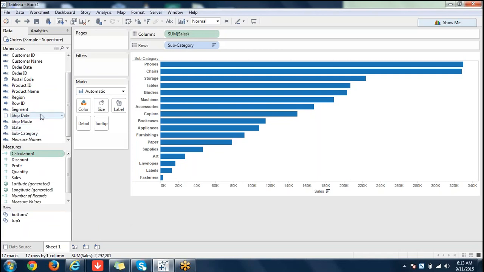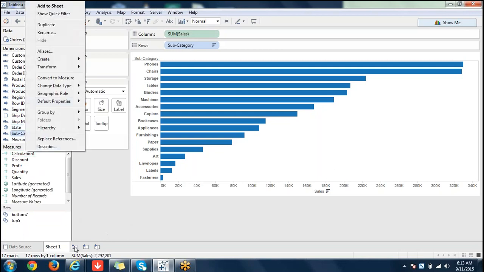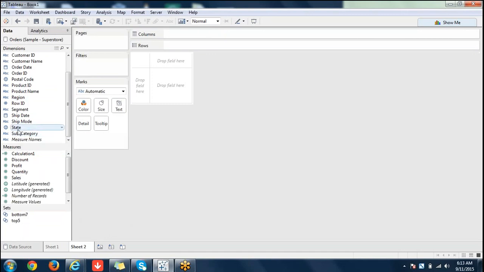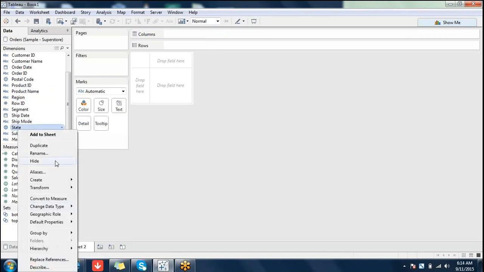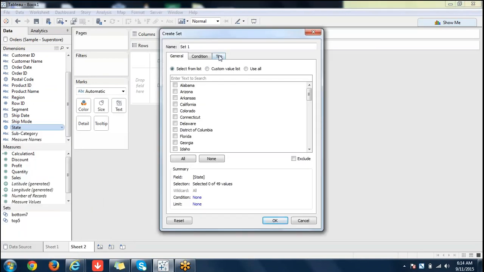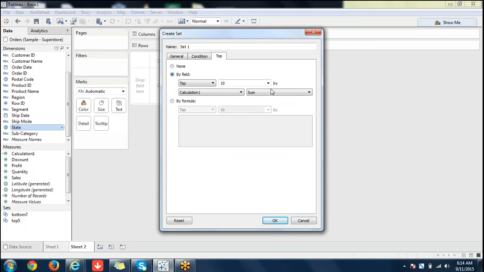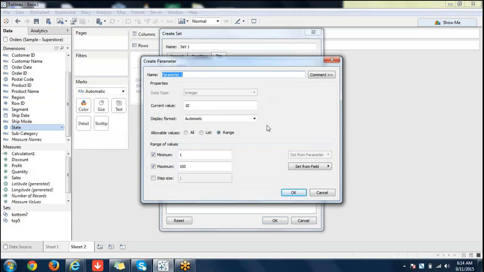You see this? Where is it? Subcategory. Otherwise, I will create a new chart and show you. I'm creating a set on it. You can create a parameter here so that the number of values in the set will be decreasing or increasing, dynamically changing based on user selection. I'm giving you just parameter 1 here.